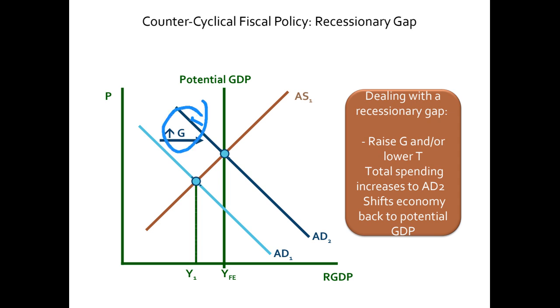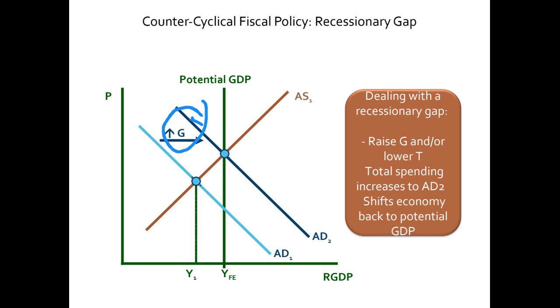You can see I just wrote increase in G. So dealing with the recessionary gap, the fiscal policy would be to increase government expenditures and/or lower taxes. Total spending increases, that is, the aggregate demand curve will shift rightward from AD1 to AD2 and shifts the economy back to its potential real GDP.